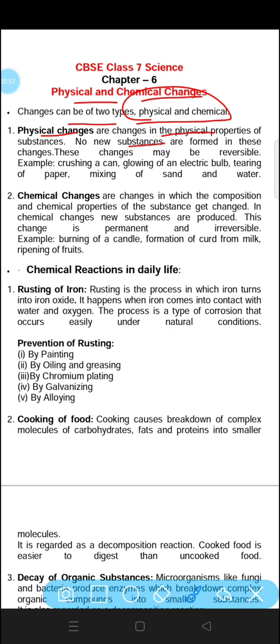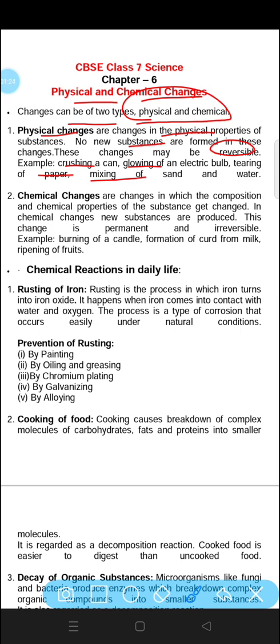These changes may be reversible. Physical changes are generally reversible. For example, crushing a can, glowing of an electric bulb, tearing of paper, mixing of sand and water. These all are changes which are physical. The change will occur in their shape, size and color or their state. So these are called physical changes.